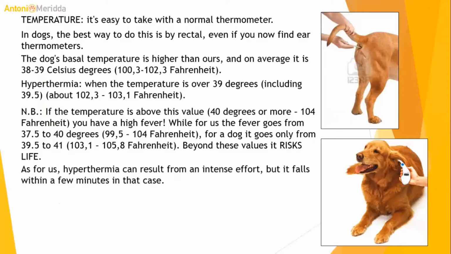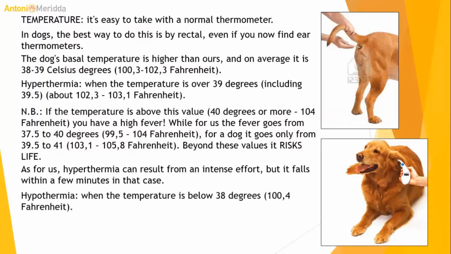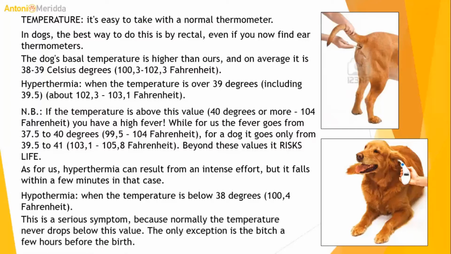As for us, hyperthermia can result from an intensive effort, but in this case it falls within a few minutes. Hypothermia is when the temperature is below 38 degrees, 100.4 Fahrenheit. This is a serious symptom, because normally the temperature never drops below this value. The only exception is the bitch a few hours before the birth.